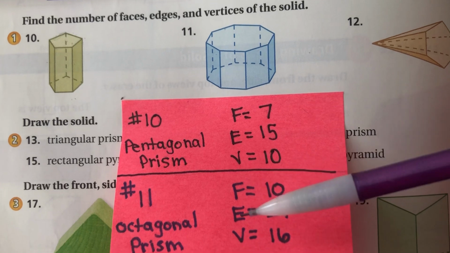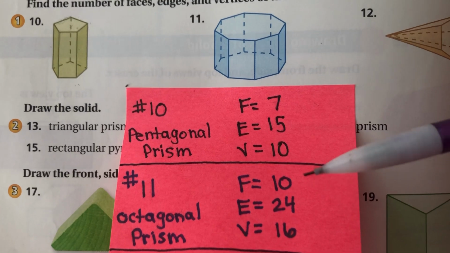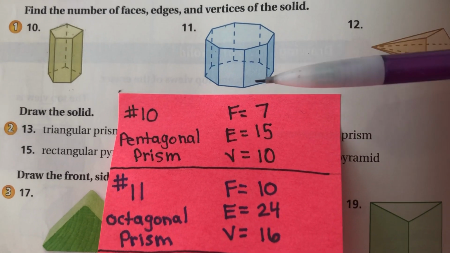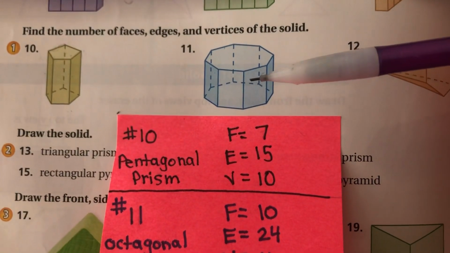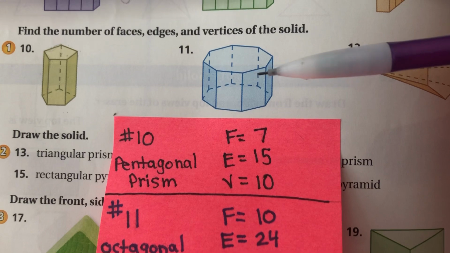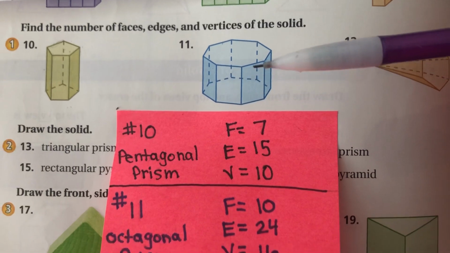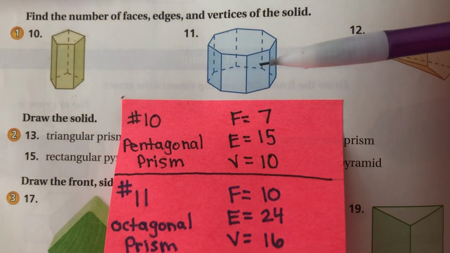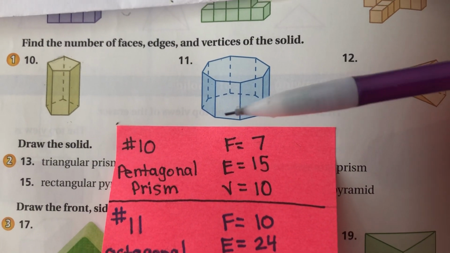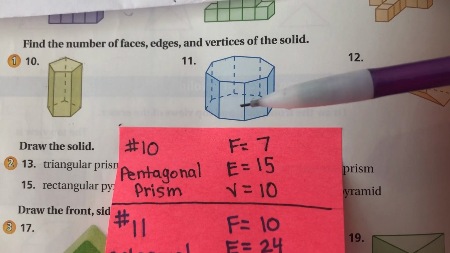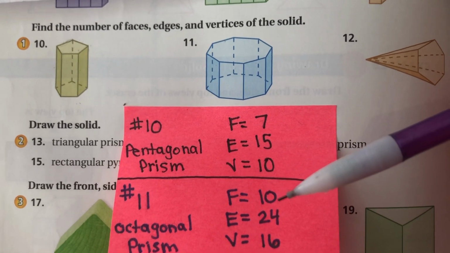Same scenario, faces, edges, vertices. Doesn't matter the order you go in. Let's do faces first this time. So I already know there are 2 bases. Now I need to know how many lateral faces are going around. The trick is how many sides, how many edges are on this base? 8. So I know there's going to be 8 lateral faces, because there's a face coming off of each edge. So 8 going around, lateral faces, 2 bases gets you 10 faces. A lot of rhyming going on here.